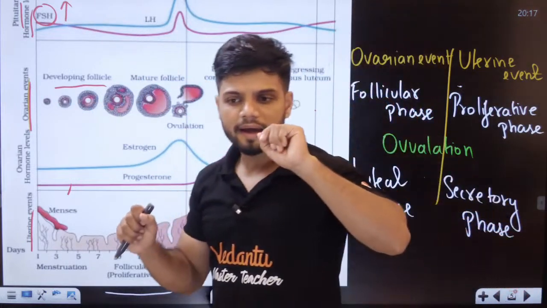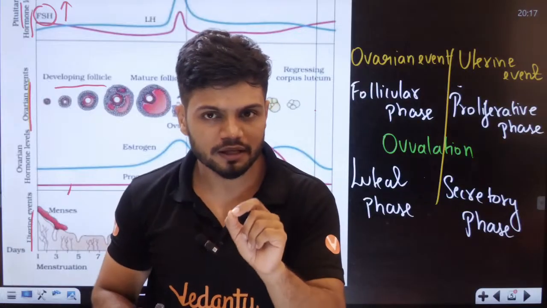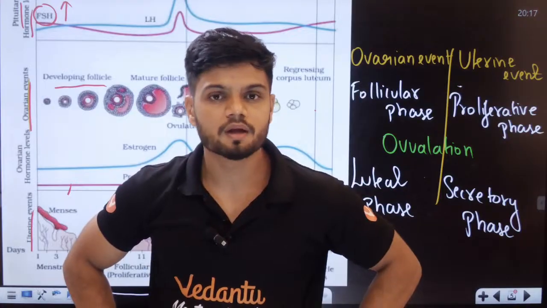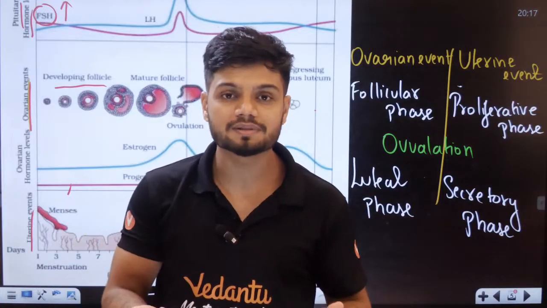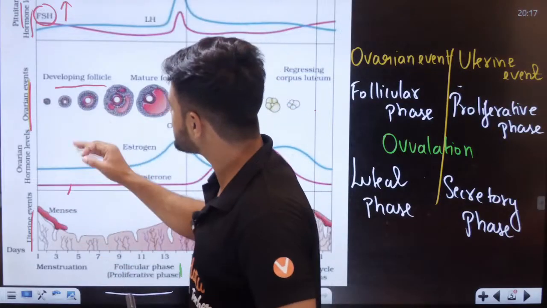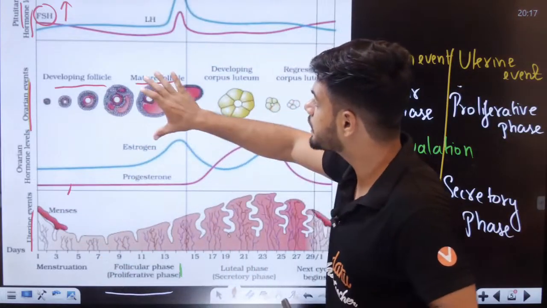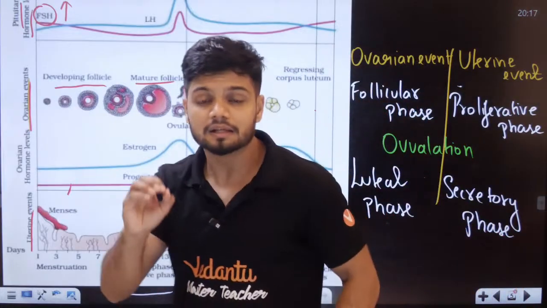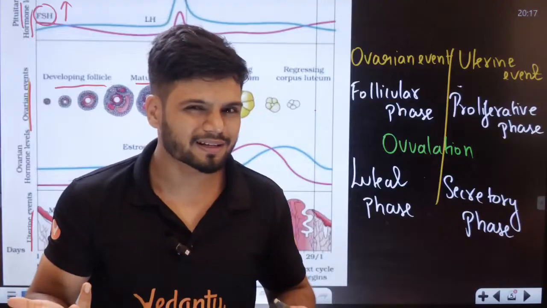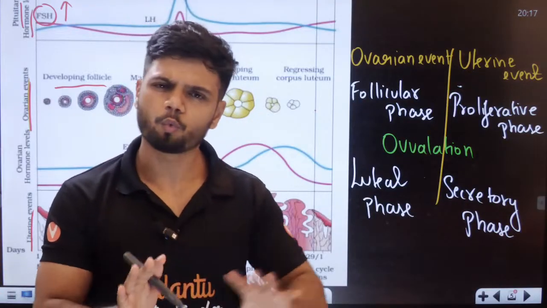Now, every single month, how many ovum or how many secondary oocytes are released, students? Every single month, only one is released. So, as soon as the dominant mature follicle is obtained, do we need more follicles? No. Every single month, one is enough.